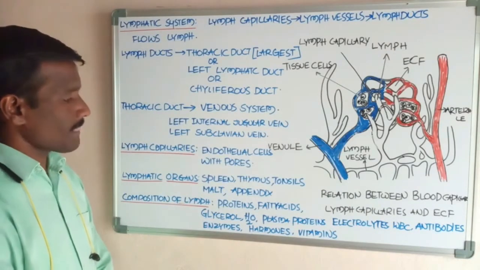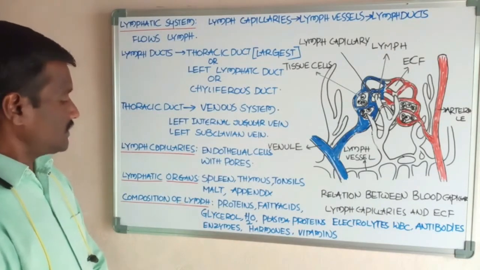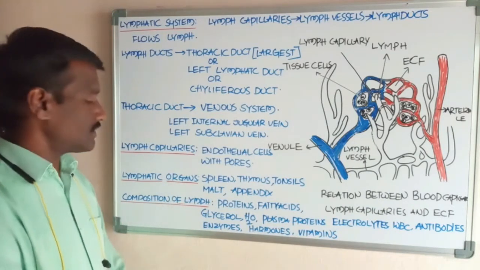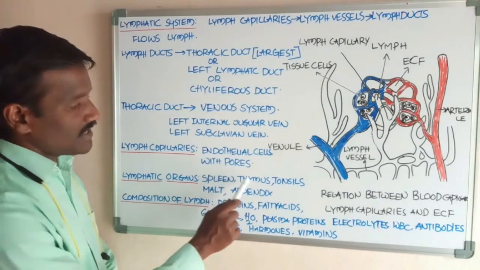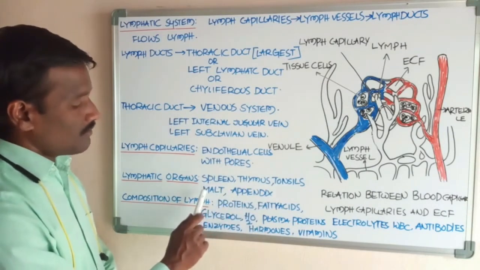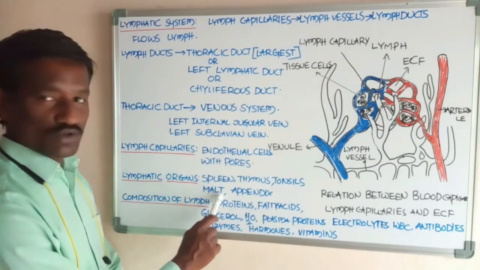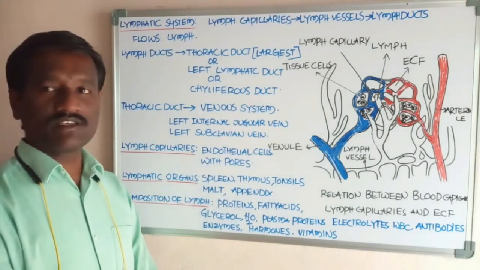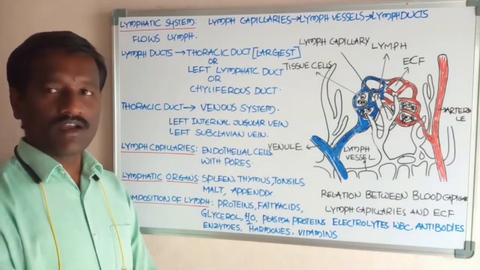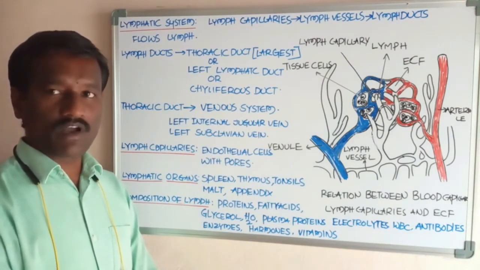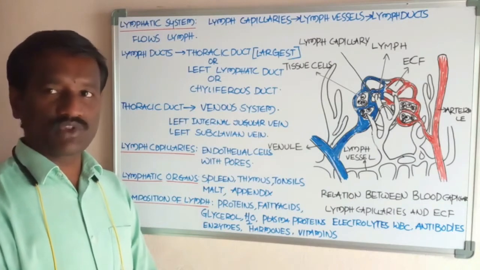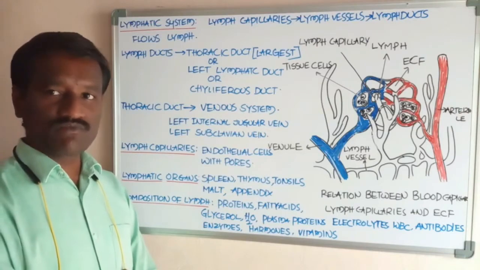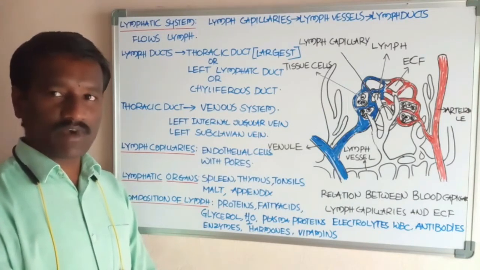Okay students, next, what about the lymphatic organs? Lymphatic organs are the spleen, thymus, tonsils, mucosa associated lymphatic tissue (MALT), and appendix. What about the spleen? The spleen is the largest lymphatic organ. It is located in the left part of the abdomen, to the left of the stomach. It is a reservoir of lymphocytes and red blood cells.